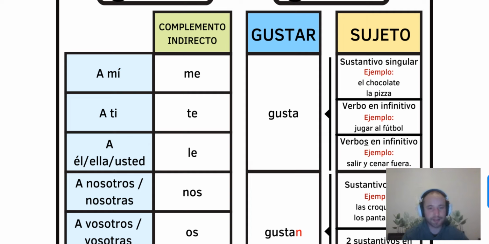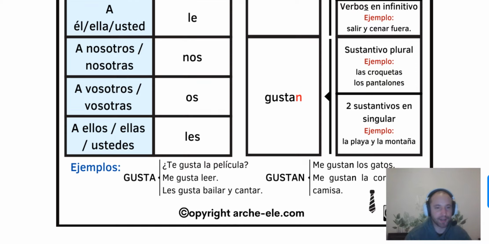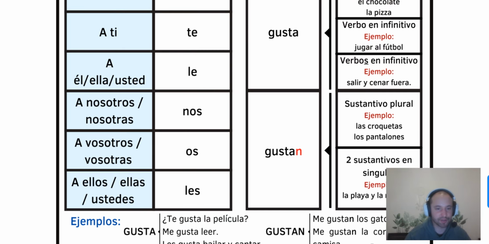If it's for me, a mí, me. If it's for you, a ti, te. If it's for él o ella, o usted, a él o a ella, o a usted, o a Marta, o a Juan, o a Ignacy, or whoever it is, Messi if you want, "le gusta el fútbol." Now with nosotros it's nos, vosotros it's os, and ellos it's les.